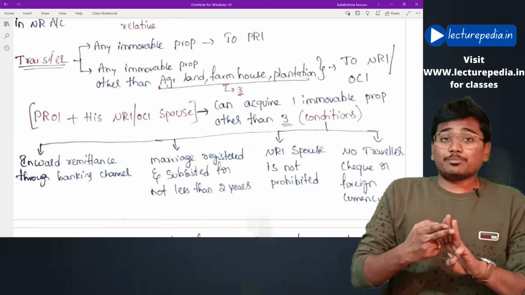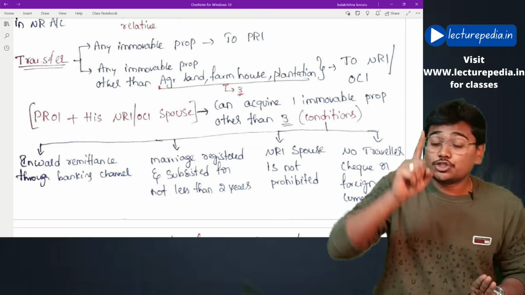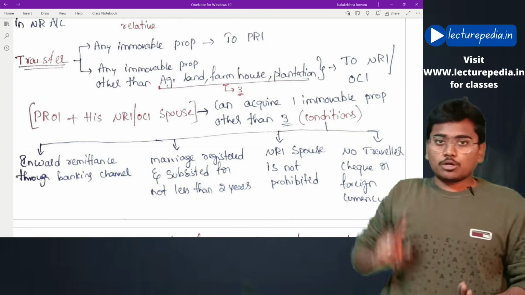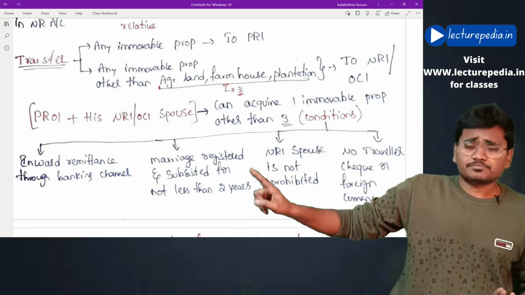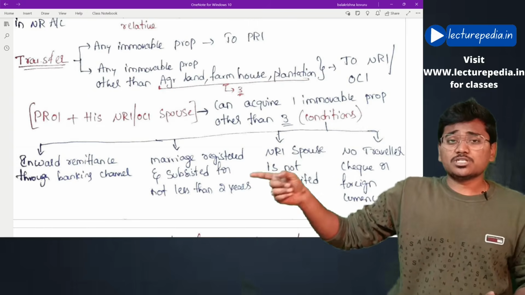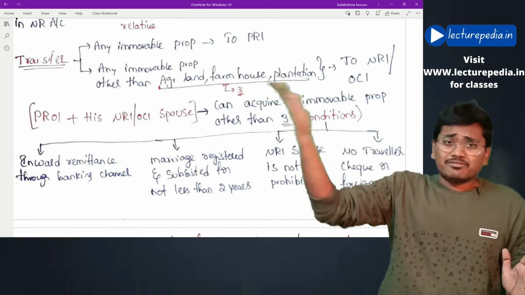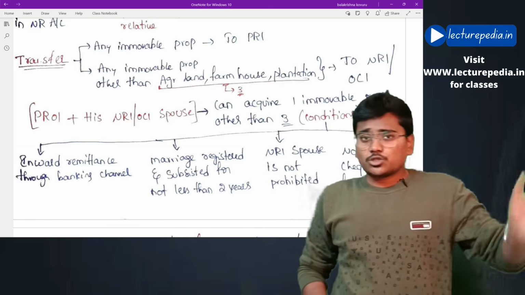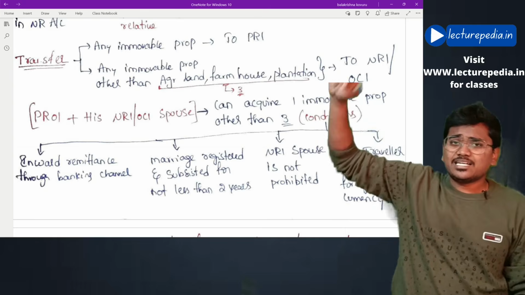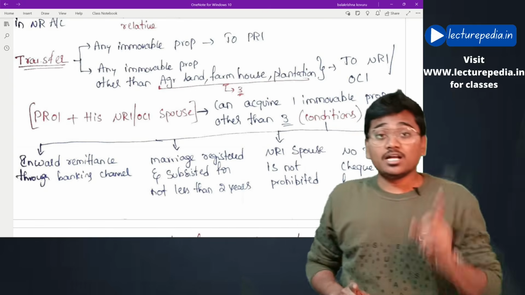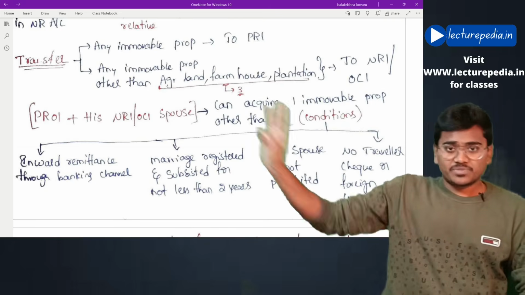Their marriage should be registered and it should be in existence for a period of 2 years or more, that NRI or OCI spouse should not be prohibited from acquisition, and they should not use traveler check for the purpose of acquisition. Subject to these conditions, a person resident outside India together with his NRI or OCI spouse can acquire immovable property in India other than agriculture, those three. Hope this is clear.